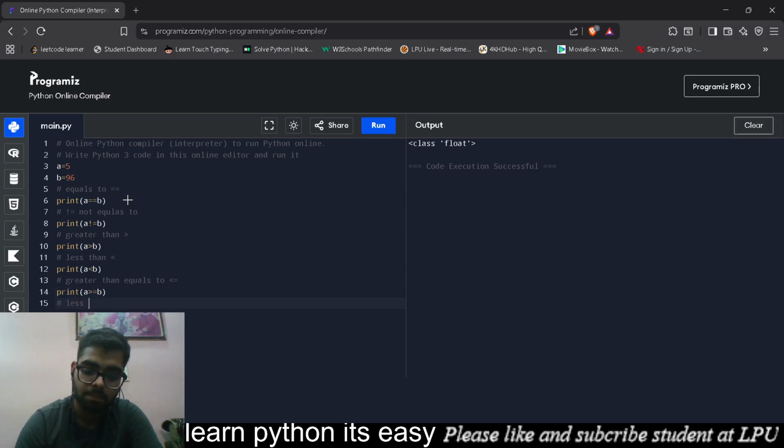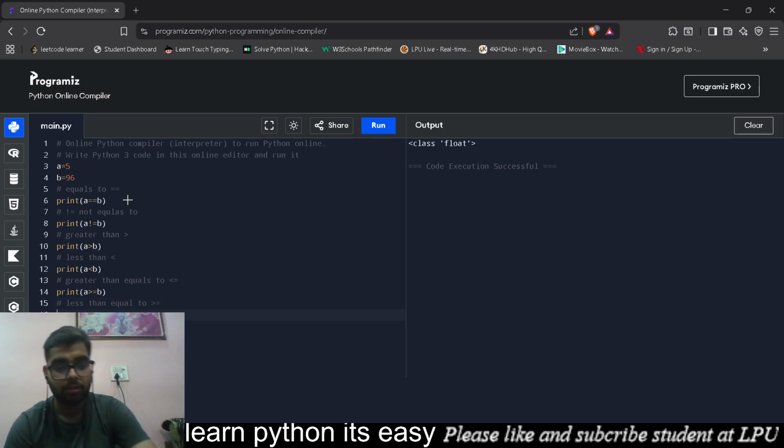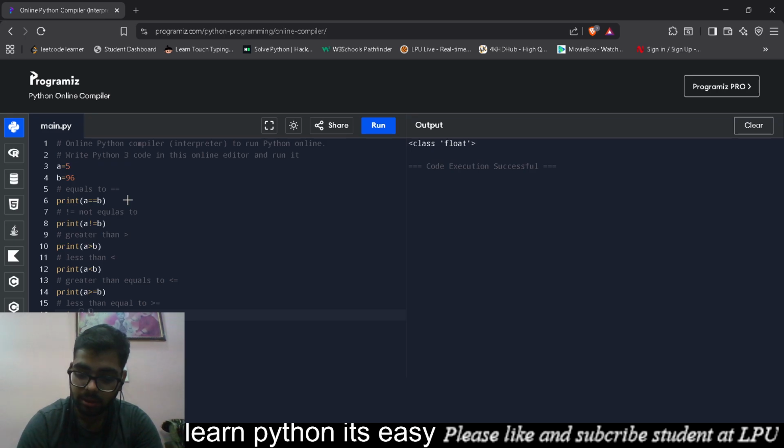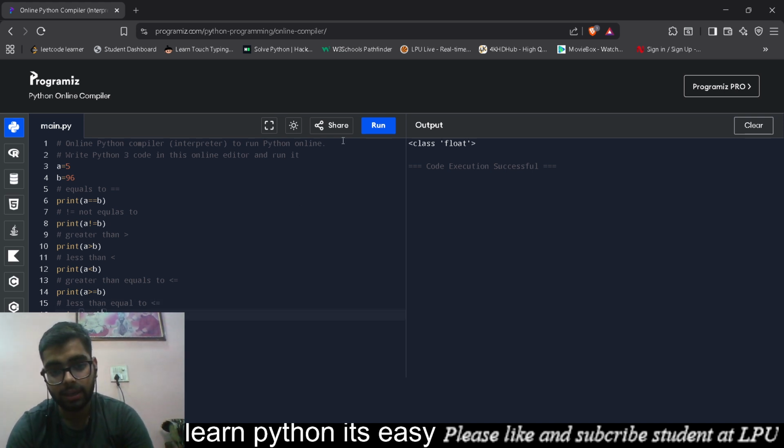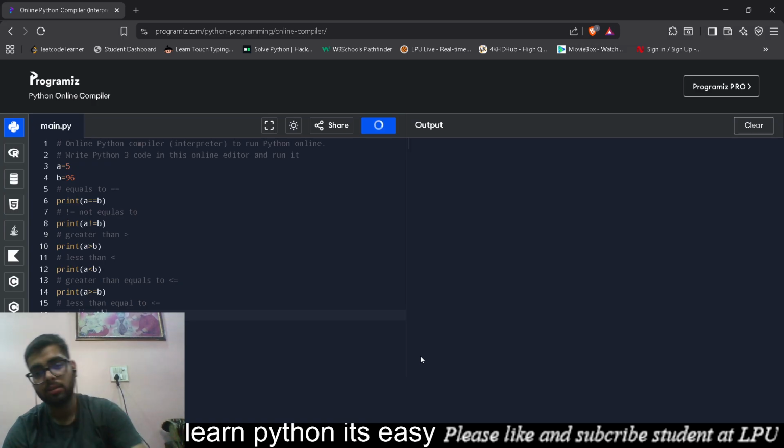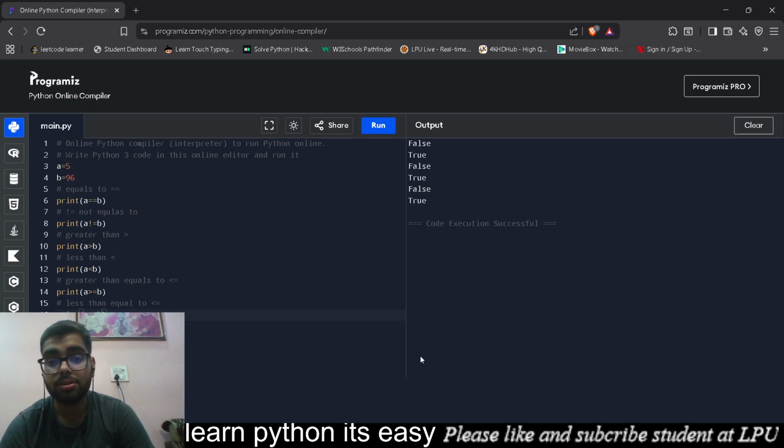And then there is less than or equal to. So it's this sign. Now I'll write print a less than, a equals to, and a less than or equal to. Now I'll put an enter. See, false, true, false, true, false, true.